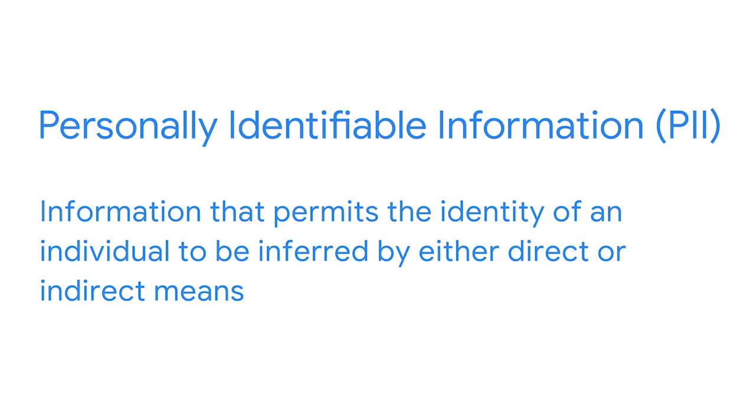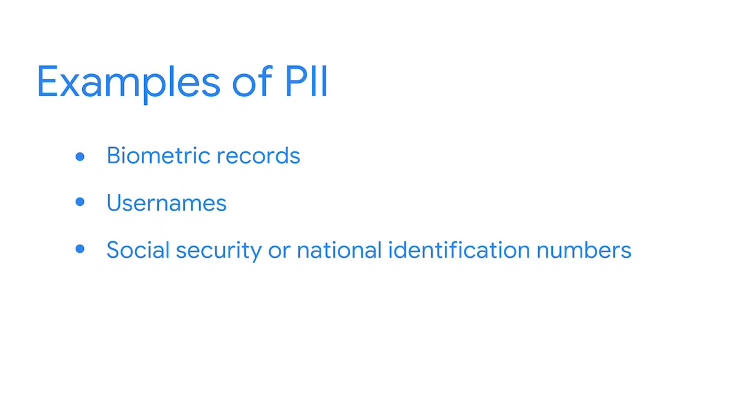PII permits the identity of an individual to be inferred by either direct or indirect means. This includes things like biometric records, usernames, and social security or national identification numbers. Because this information is often associated with medical, financial, and employment records, PII is sensitive and must be managed with great care. After all, when someone's personal data is improperly handled, they become vulnerable to identity theft, fraud, and other issues. Recently, there have been great efforts to take a wider view of data collection practices and protect individuals.